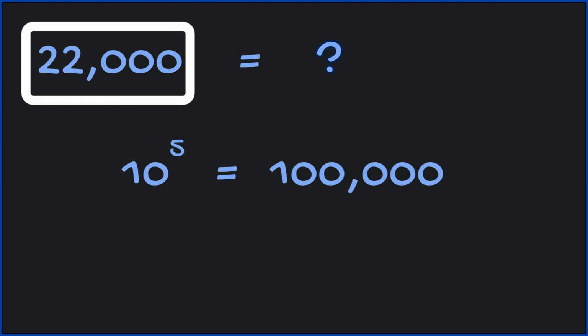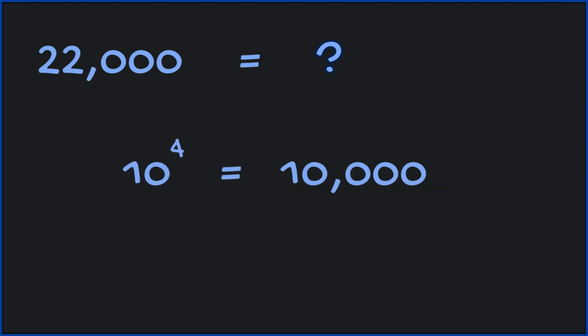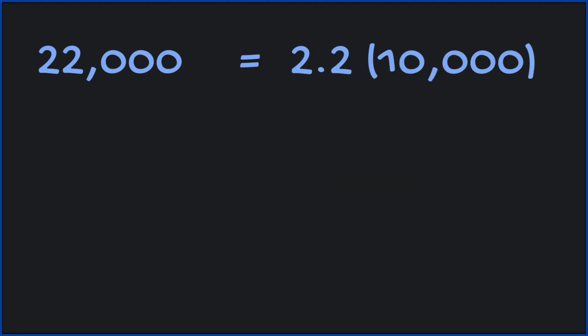So the highest power of 10 that has the same place value as 22,000 is 10,000. So notice 22,000 can be written as 2.2 times 10,000. Now in this video, I'm going to show you two ways to convert numbers into scientific notation. The first half of the video will focus on expanding the powers of 10. Later on, we will look into the decimal point shifting method. So I am going to show you both ways and you can pick your preferred method.